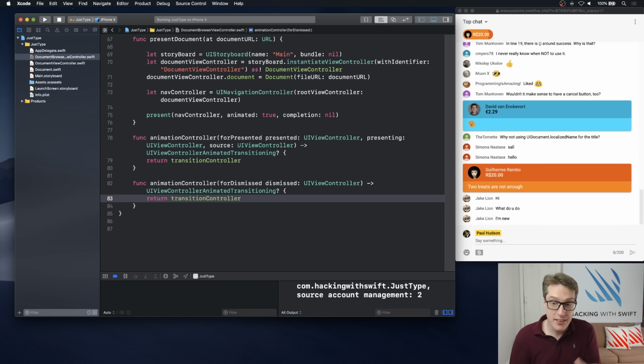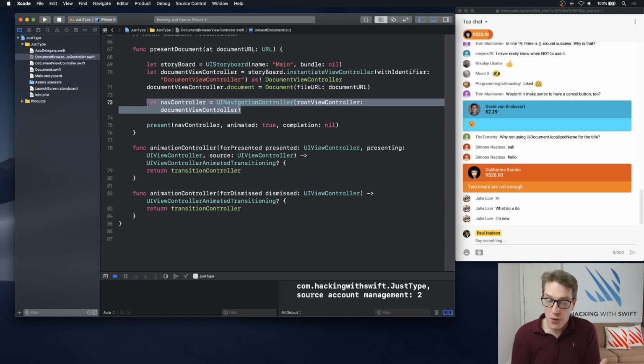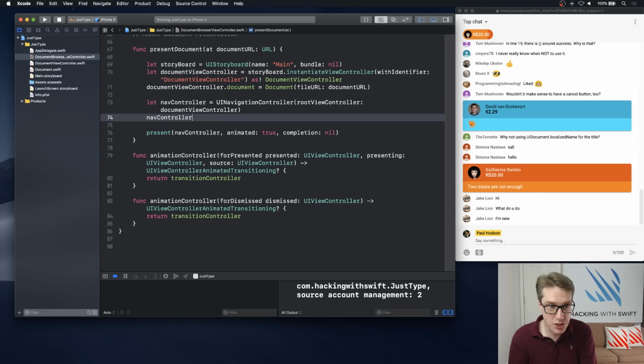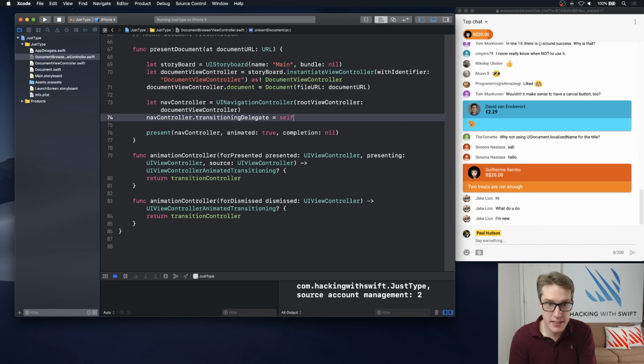And now, to finish up, because literally it's doing all the work for us, all I have to do is say, for this navigation controller, when presenting our document, tell it to transition using us, using our transition controller. So I'm going to say navController.transitioningDelegate = self. Tell us what's going to happen, and we'll report back our controller again and again.